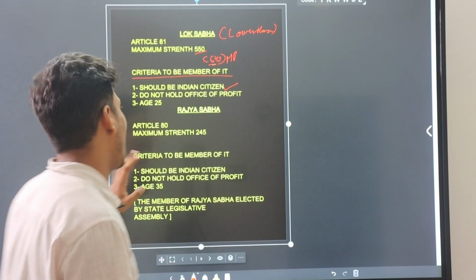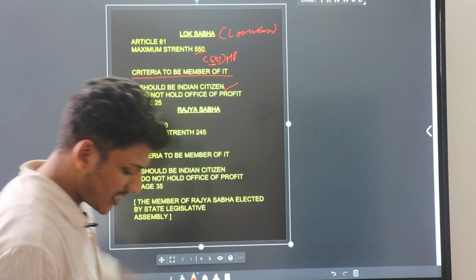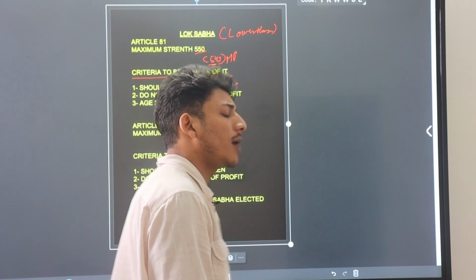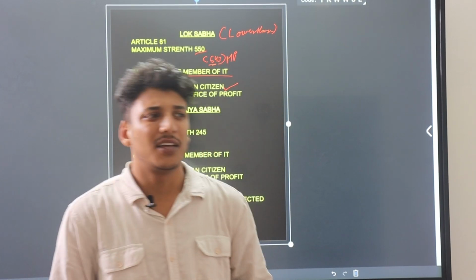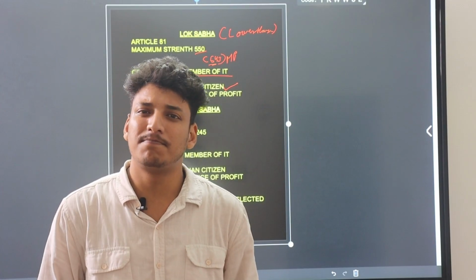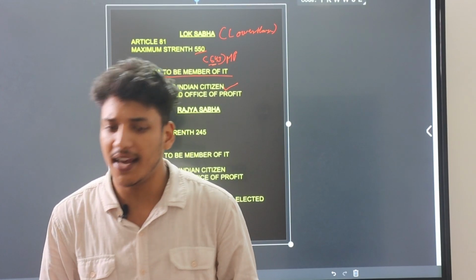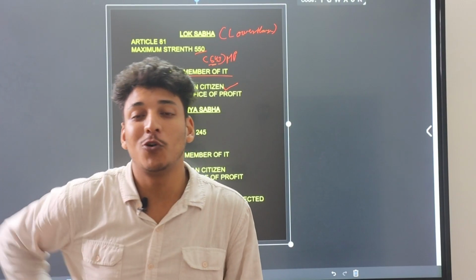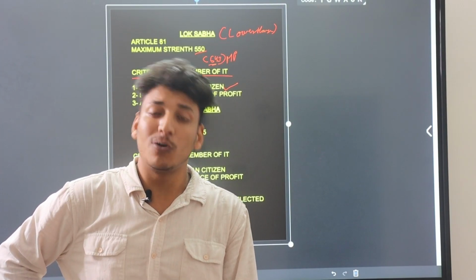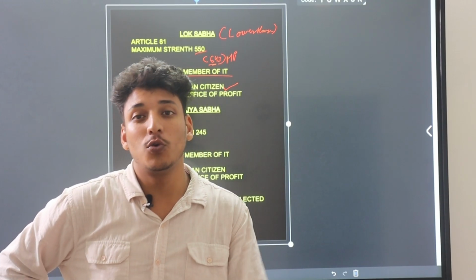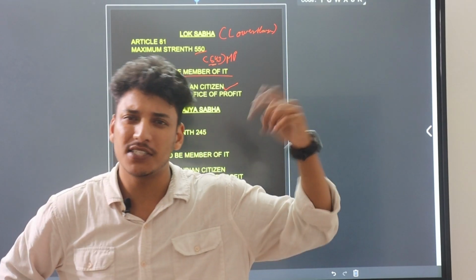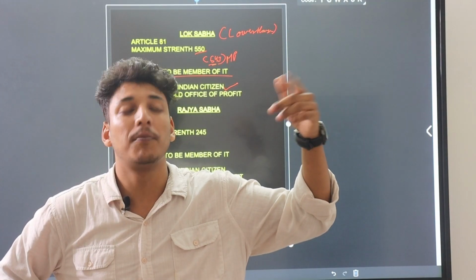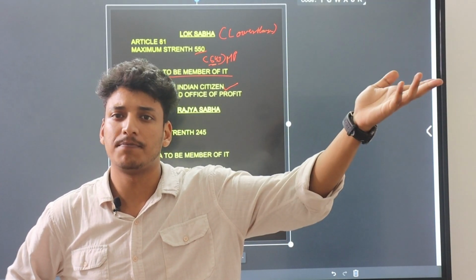Now, more about Lok Sabha. A question which is asked about Lok Sabha in our exam is: who is the Council of Ministers? The Council of Ministers are the ministers of the party whose government is in power.